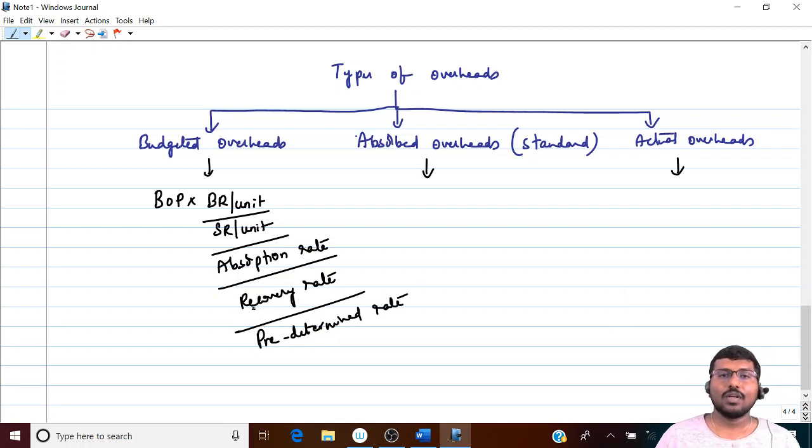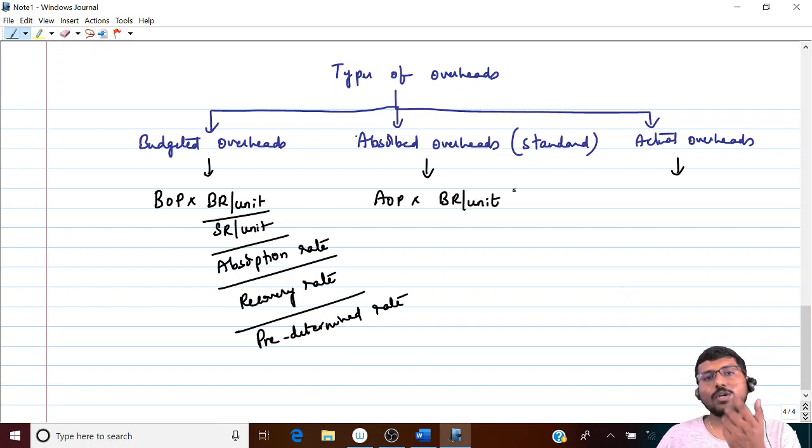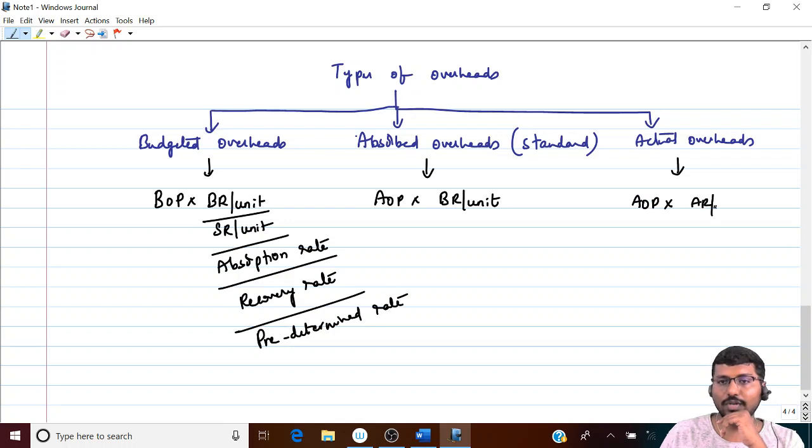What about absorbed overheads? Actual output into budgeted rate per unit. Of course, which can also be called as standard rate, absorption rate, recovery rate, predetermined rate. Here it is actual output into actual rate per unit.